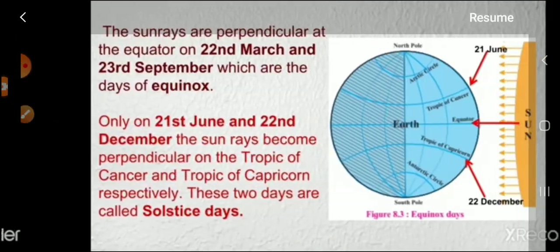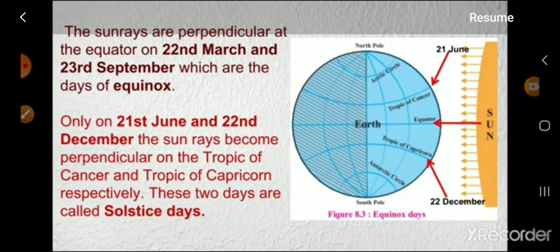The sun rays are perpendicular at the equator on 22nd March and 23rd September, which are the days of equinox. Only on 21st June and 22nd December, the sun rays become perpendicular on the Tropic of Cancer and Tropic of Capricorn, respectively.